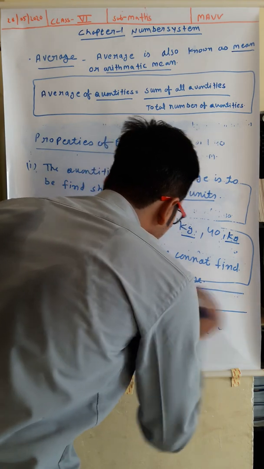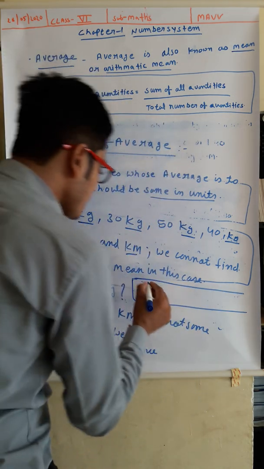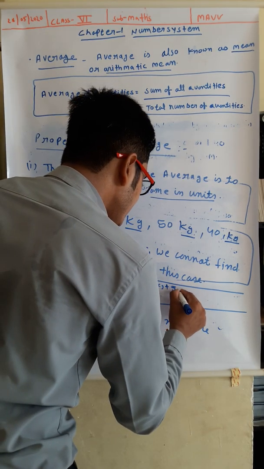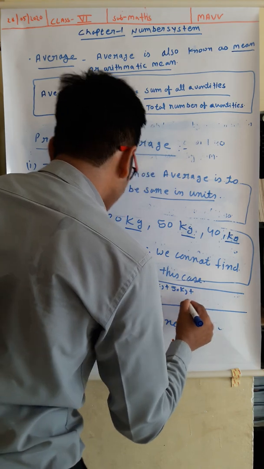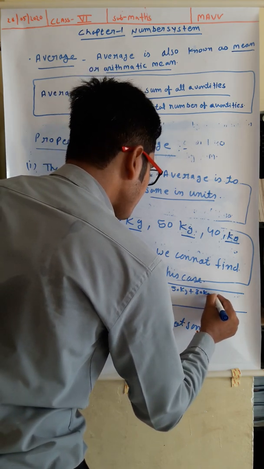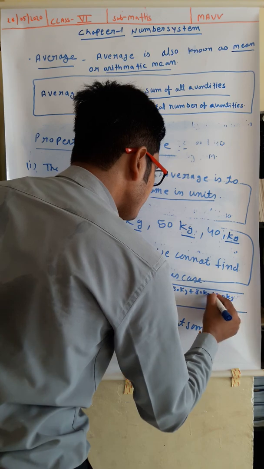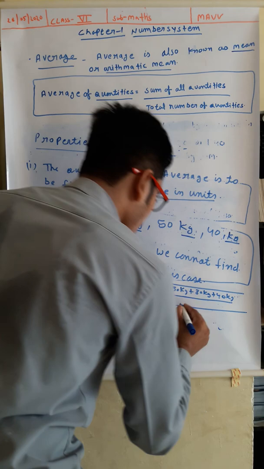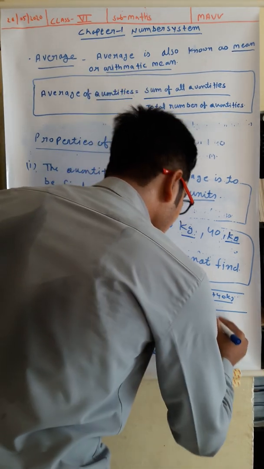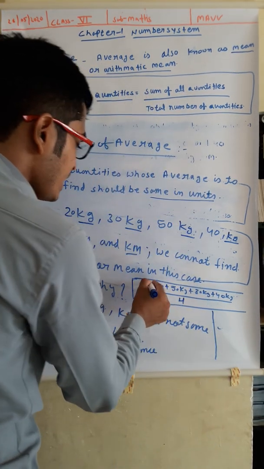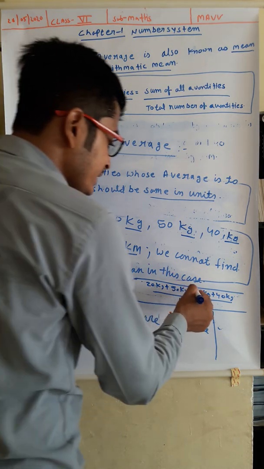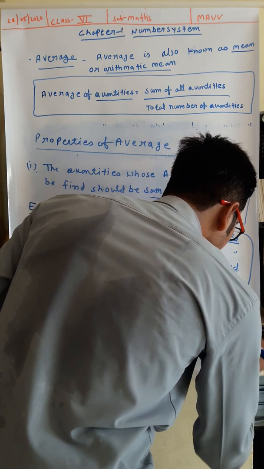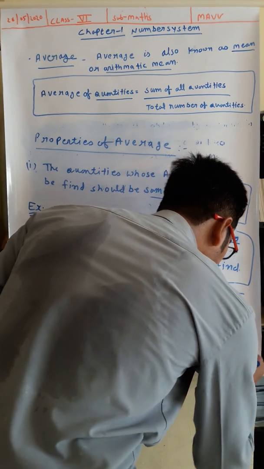So the average would be 20 kg plus 50 kg plus 30 kg plus 40 kg, divided by how many quantities are here? 1, 2, 3 and 4. So it would become 20 and 50, 70, and 30, 100, 100 plus 40, 140 kg upon total number of quantities, which is 4.